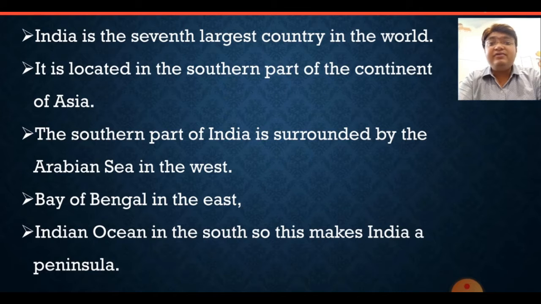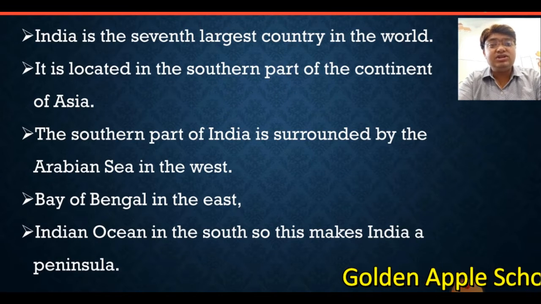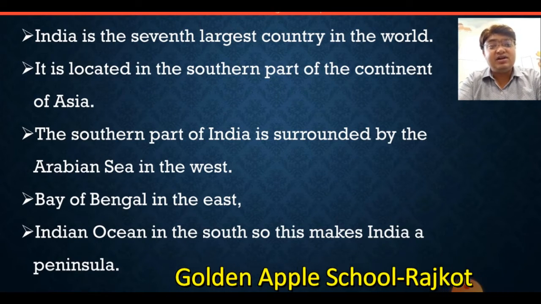In the west part of India, the Arabian Sea is there, in the east part, the Bay of Bengal, and in the south part, the Indian Ocean is there. The Indian Ocean is the only ocean which is named after a country, India.